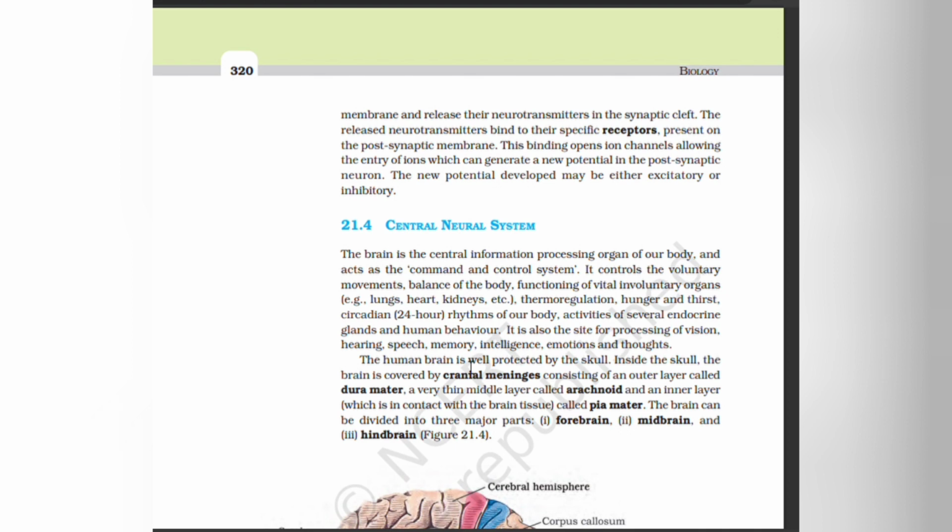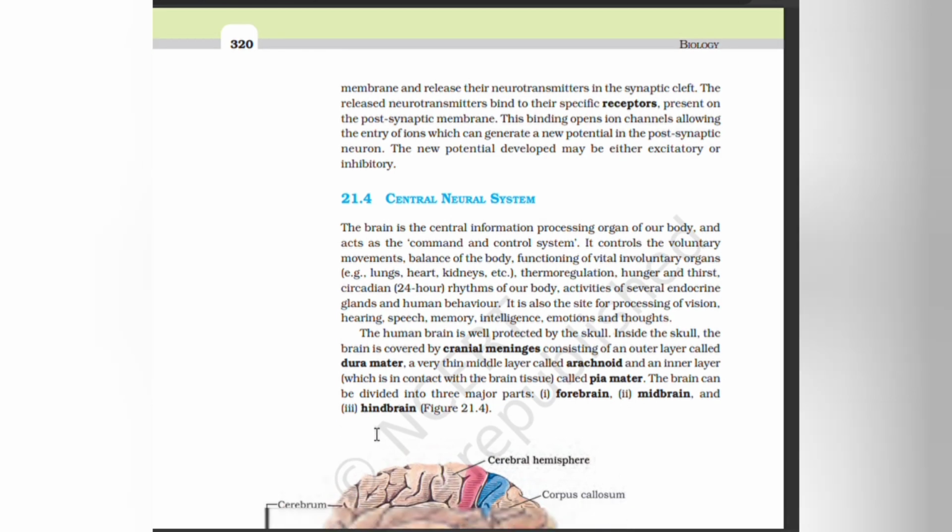Human brain is well protected by the skull. Inside the skull, the brain is covered by the cranial meninges, consisting of an outer layer called dura mater, a very thin middle layer called arachnoid, and an inner layer called pia mater. The brain can be divided into three major parts: forebrain, midbrain, and hindbrain.